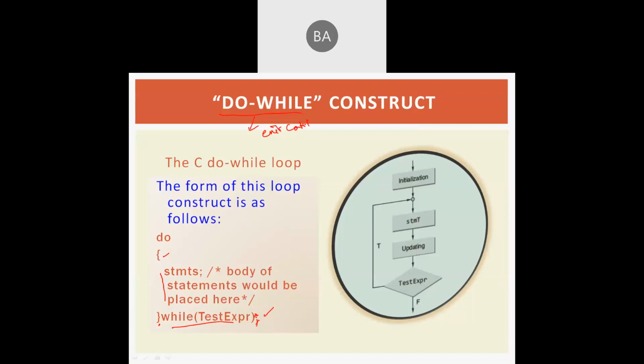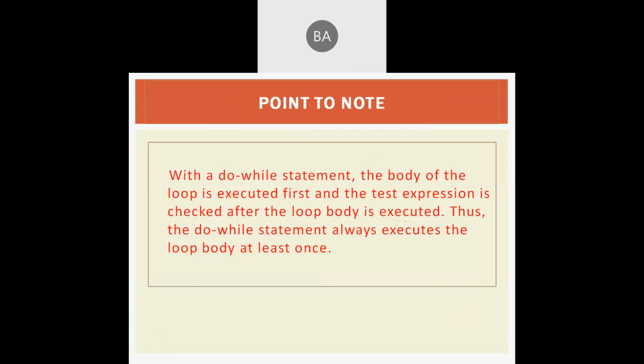After that, updating will be done, then the test expression will be done. After that, if the test expression is true, then the repetition will be done here. If it is false, we'll exit from this loop. So this is the syntax of this do while loop followed by this flow chart.